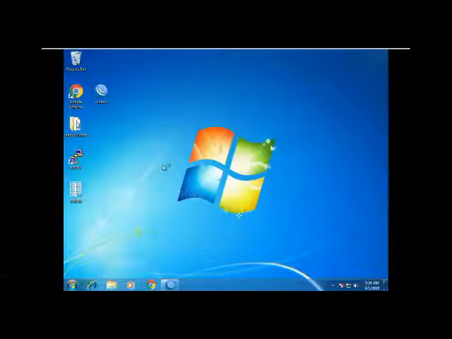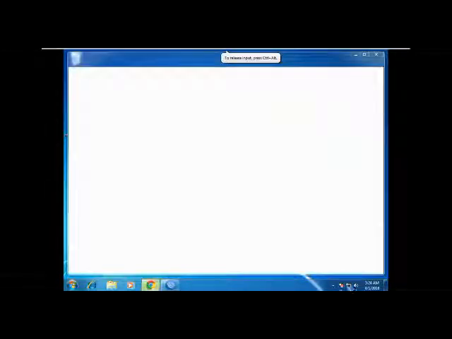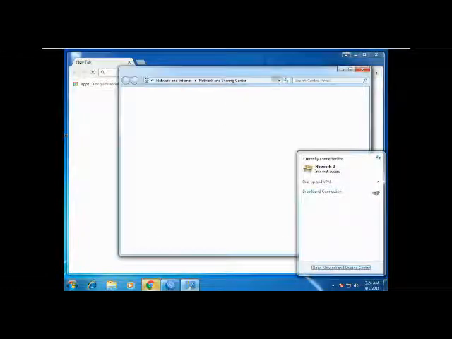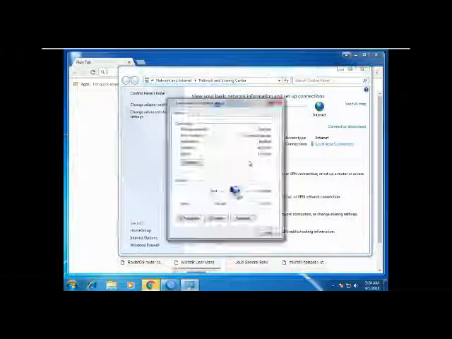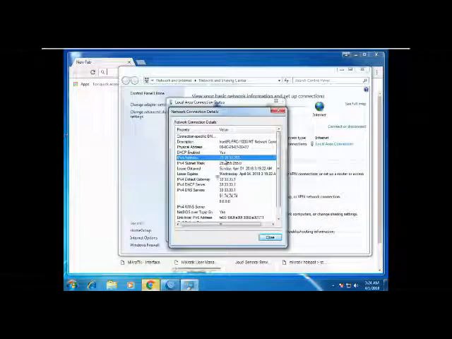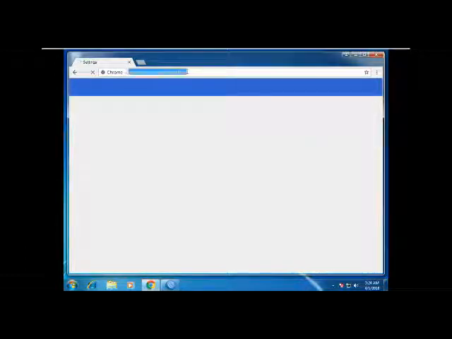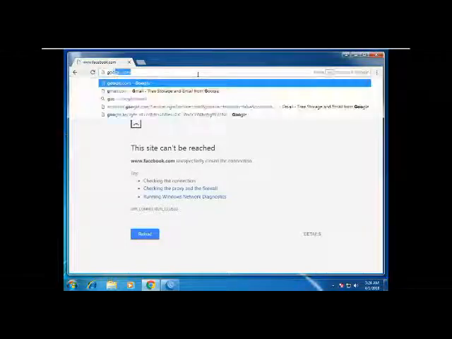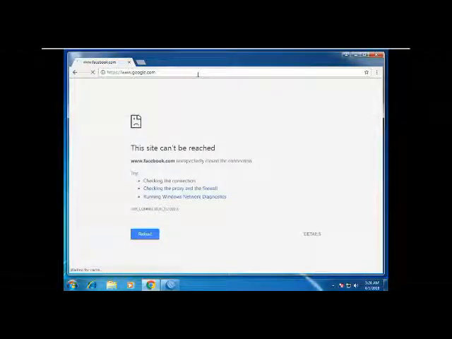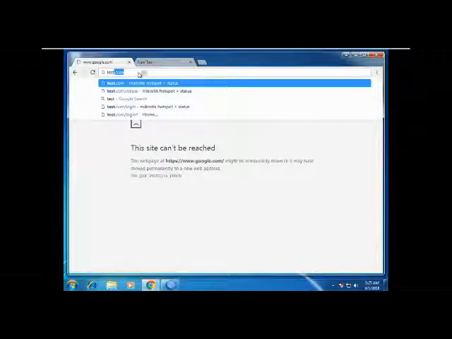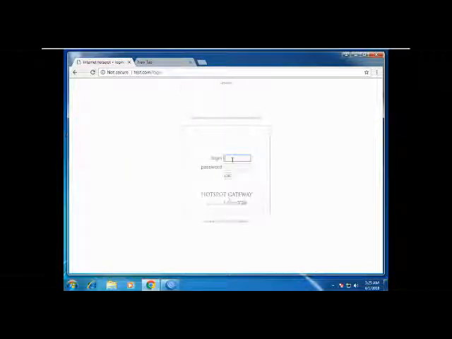Here 1 MB, full service profile 1, then limit access 1024k by 1024k.